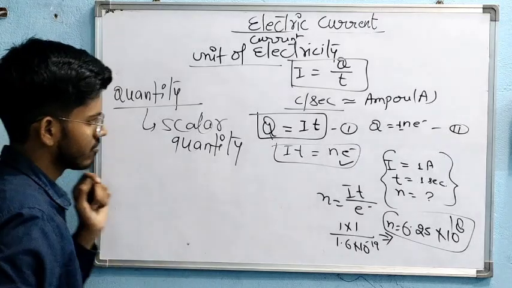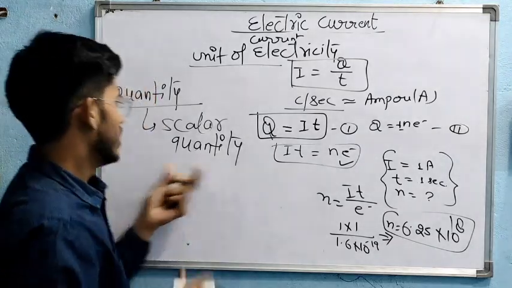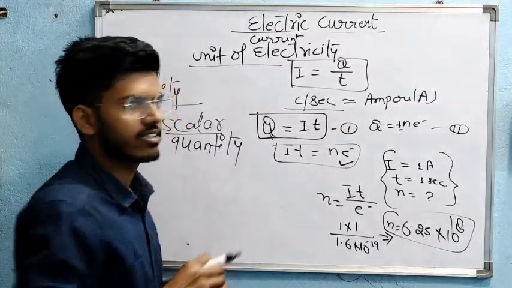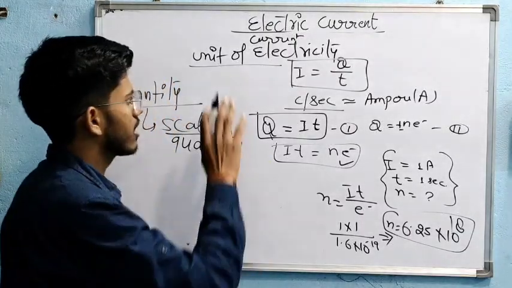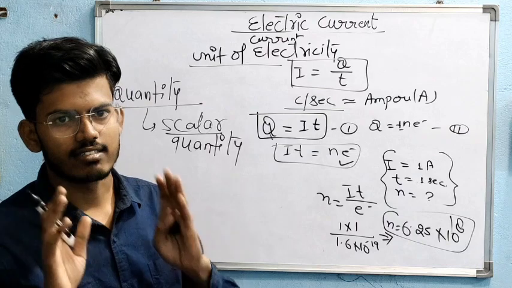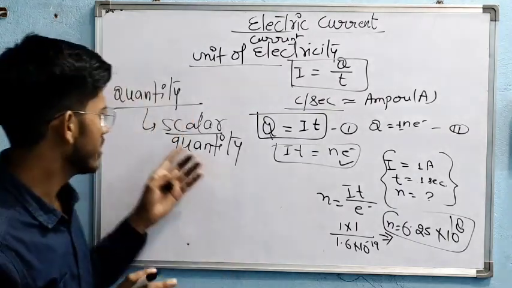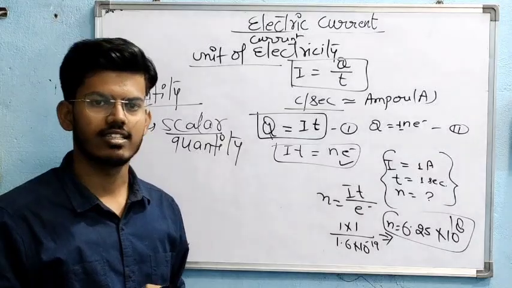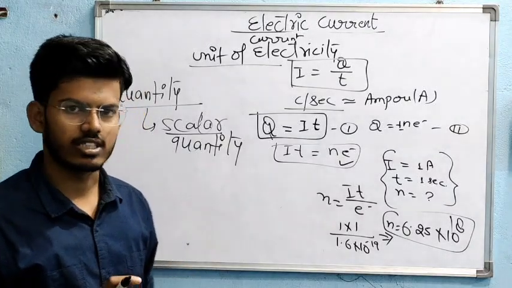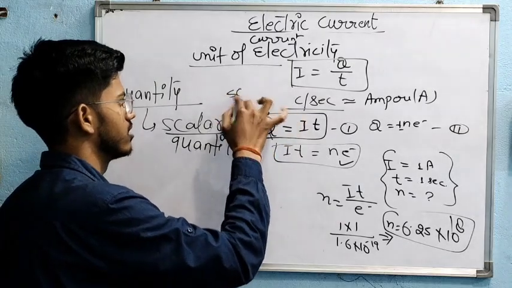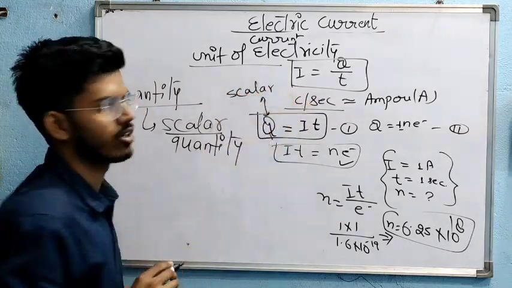Because although it has magnitude and direction, current does not follow the vector addition law, so we say that current is a scalar quantity. Charge is also a scalar quantity.